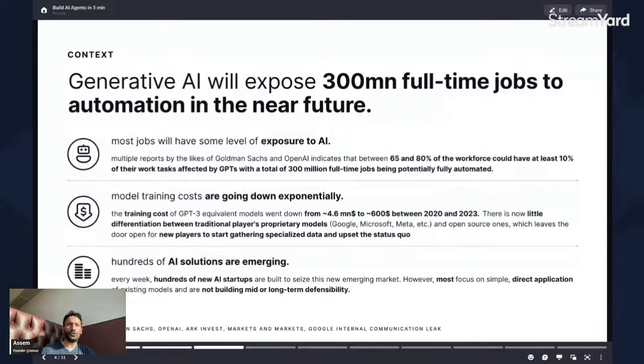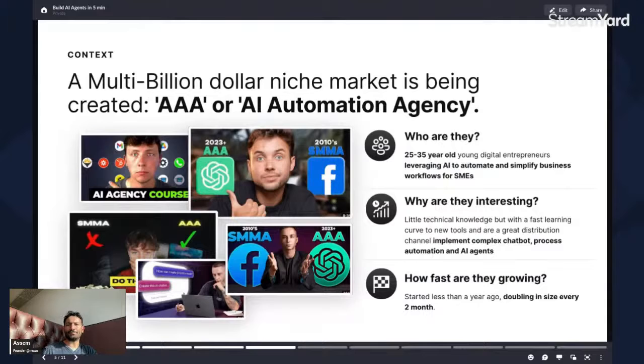Those solutions, the way I'm seeing it, go into two different categories. The first one is the actual product, and the second one is the actual service. Let's dive into the service first, because it's the easiest to explain. Before, you had a lot of consultants or agencies that were focused on automation or on lean management.